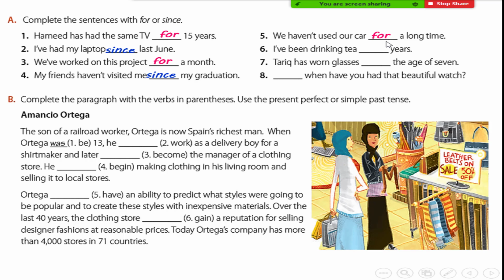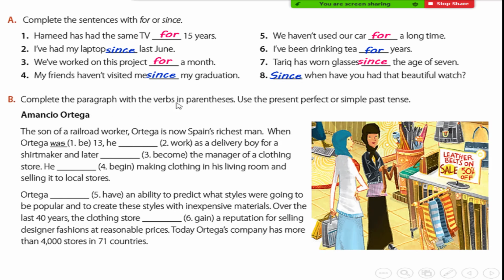Excellent, thank you, Tariq. And number 6. Okay, Omar? I have been drinking tea for years. For years, yes. Thank you, Omar. Sultan, number 7. Since. Since, yes. Thank you, Sultan. Number 8. Yes, Ziad. Since you had the beautiful watch. Yes, thank you, Ziad.